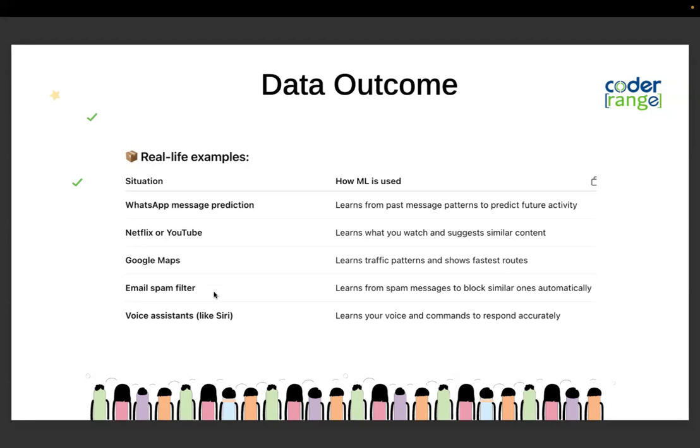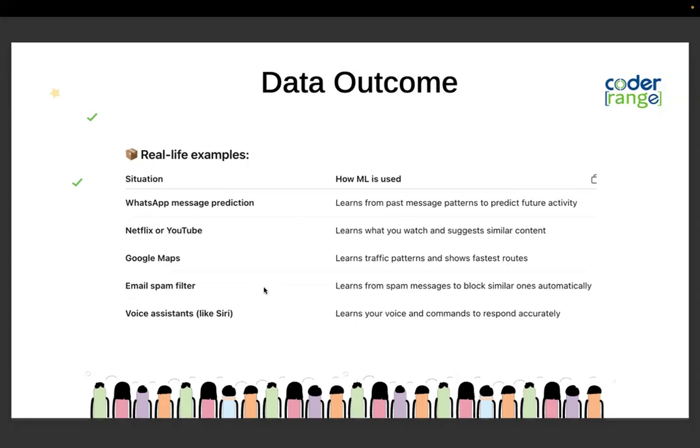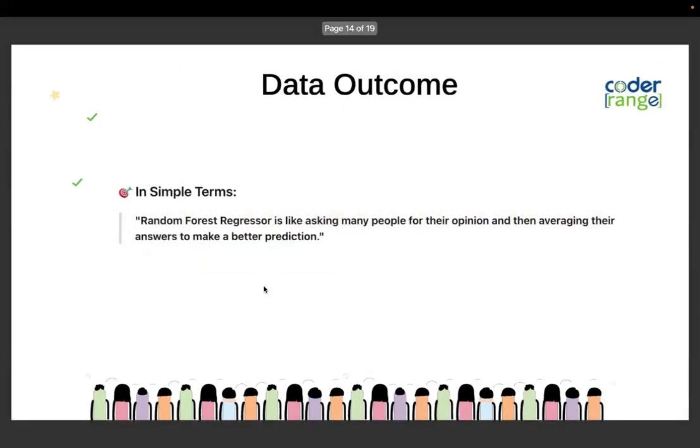Now, the question we all have, Venkatesh, is that the case study we took for today's demonstration was WhatsApp data. Just think of it and tell me which machine learning algorithm would suit.